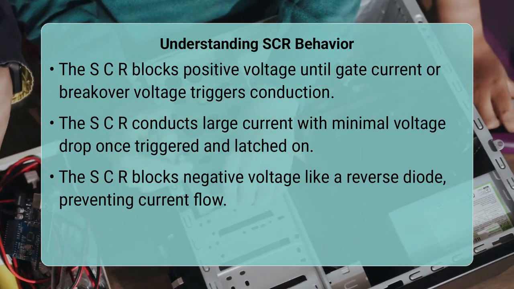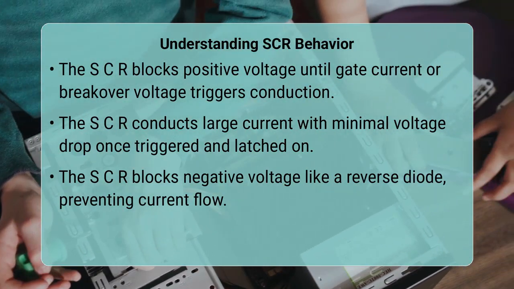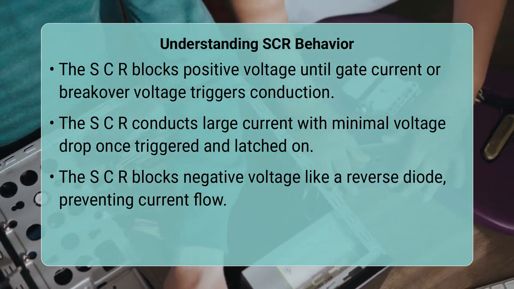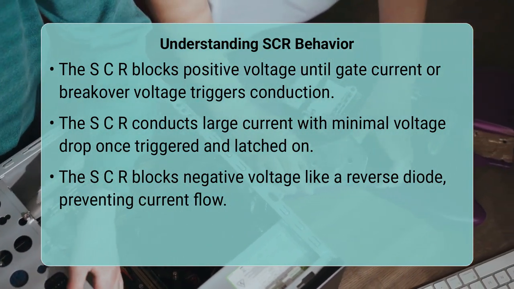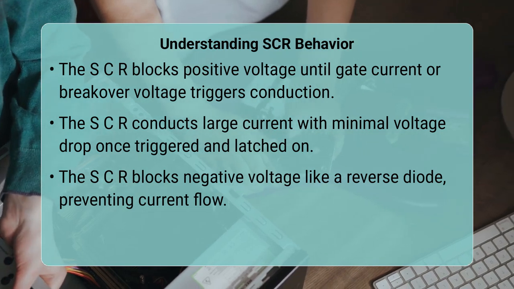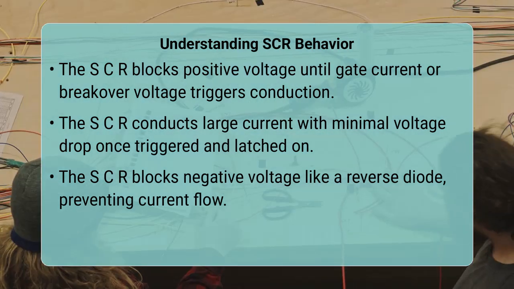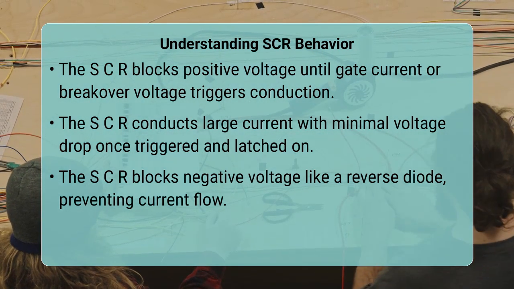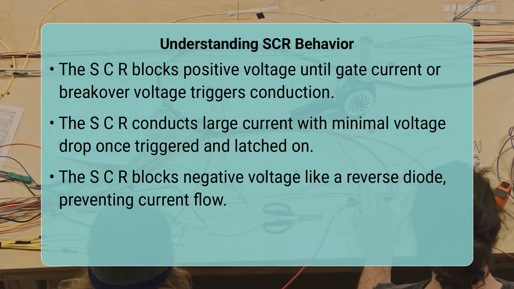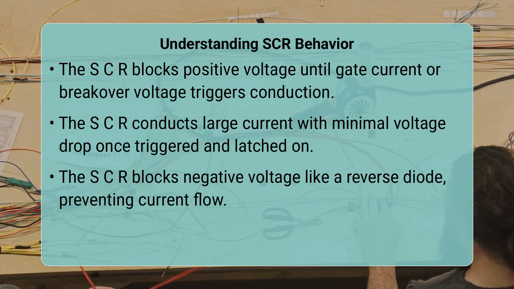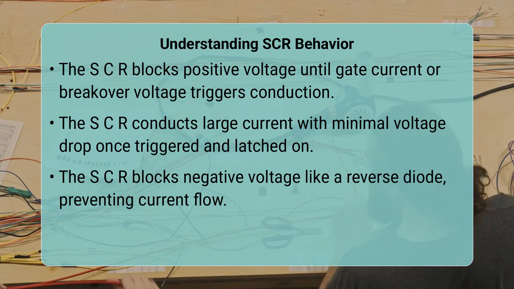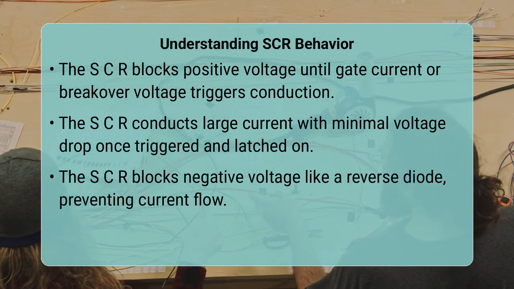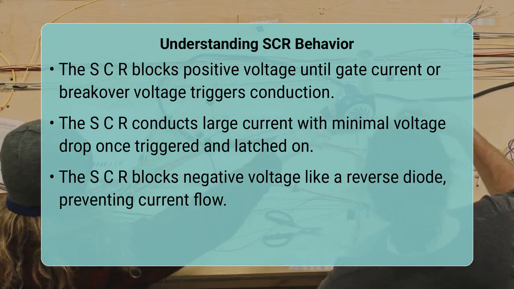In the forward blocking region, the SCR has a positive anode to cathode voltage, but it does not conduct significant current because one of its internal junctions is reverse biased. This state is maintained until the anode voltage exceeds a certain breakover voltage, or a sufficient gate current is applied, which then triggers the device into the forward conduction region.